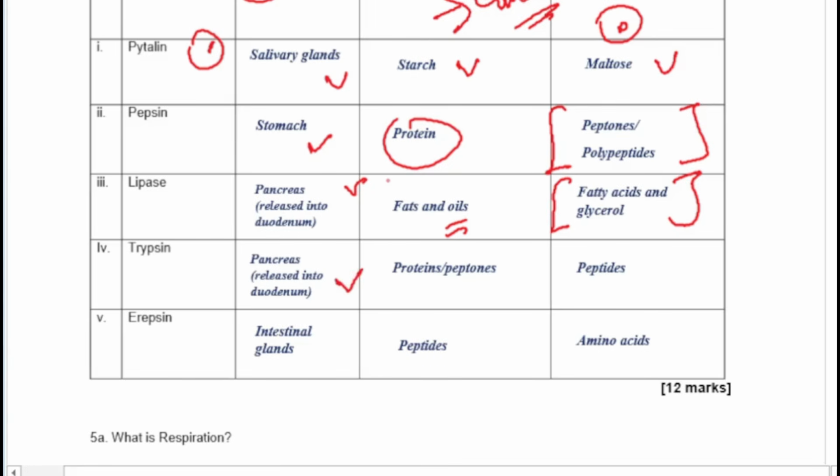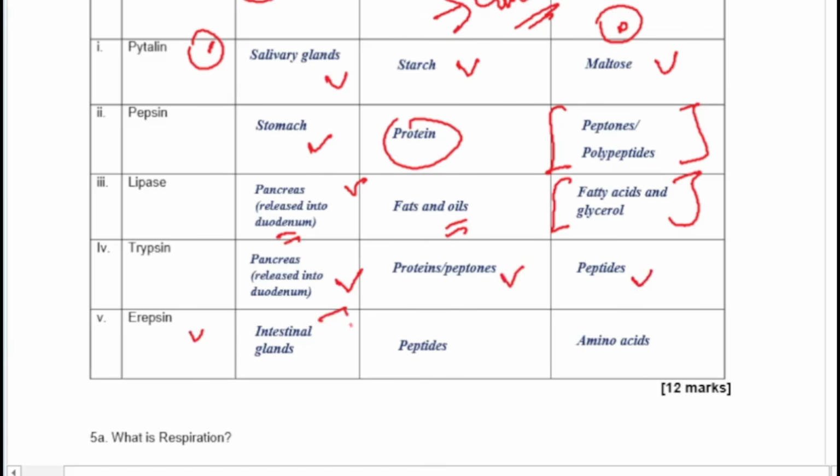It is produced in the pancreas, but it is released into the duodenum. The duodenum is the first part of the small intestine. You have other parts like the jejunum, and you have the ileum where absorption takes place. So trypsin, here you have your protein and your peptones as a substrate, breaking it down into what? Peptides.